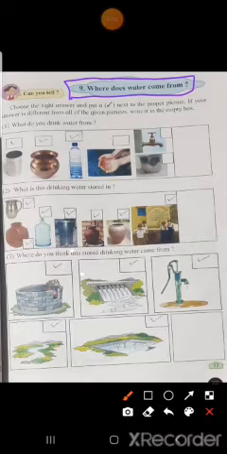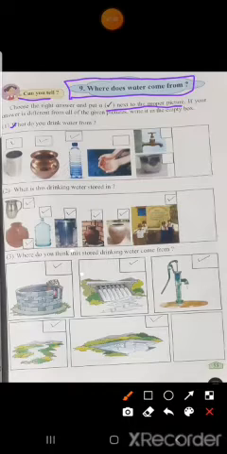So everyone open your EVS textbook to page number 53. Textbook page number 53, lesson number 9, where does water come from? Okay, now see here. Choose the right answer and put a tick next to the proper picture. If your answer is different from all of the given pictures, write it in the empty box.